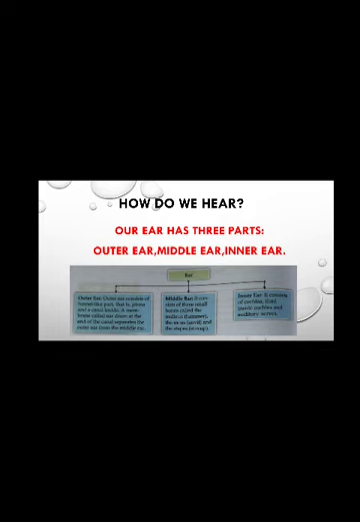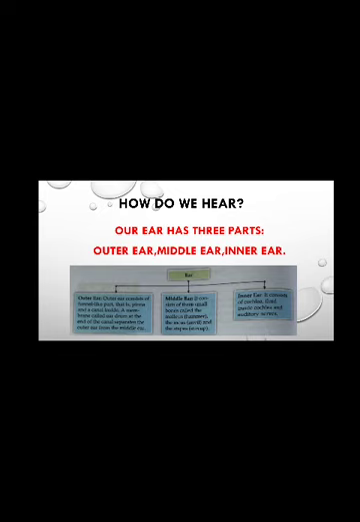As you can see, the outer ear consists of a funnel-like part, that is the pinna, and a canal inside. That canal is called the ear canal. A membrane called the eardrum or the tympanic membrane at the end of the ear canal separates the outer ear from the middle ear. This means our outer ear consists of the ear pinna, ear canal, and eardrum, which is also called the tympanic membrane.